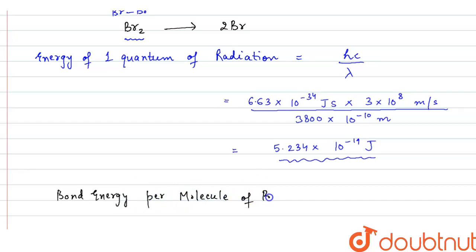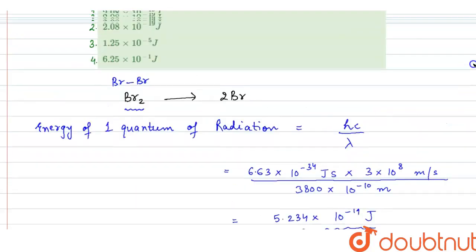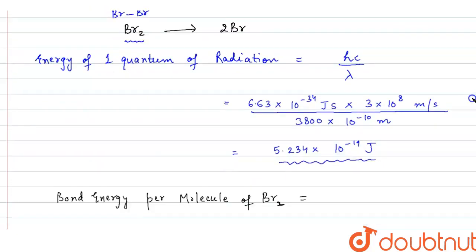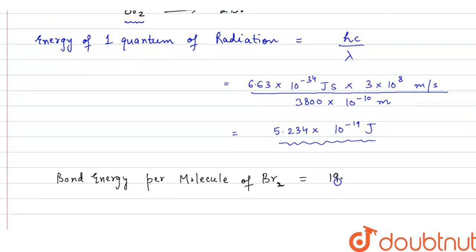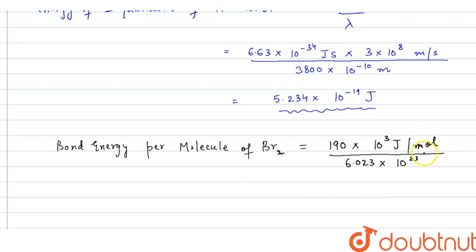of Br2 will be equal to, now bond energy per mole is given 190 kilojoule per mole. 190 kilojoule means 10 raised to the power 3 joule per mole. So when we divide it with Avogadro number, that is 6.023 into 10 raised to the power 23, we get the energy for one molecule, because in one mole we have 6.023 into 10 raised to the power 23 molecules.